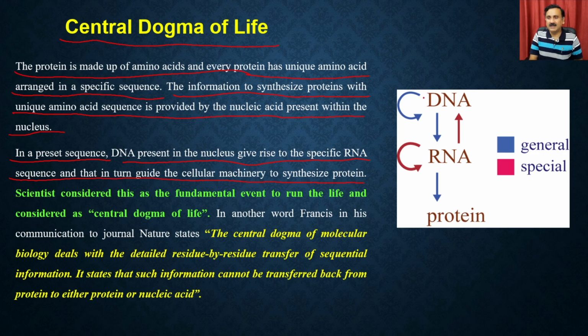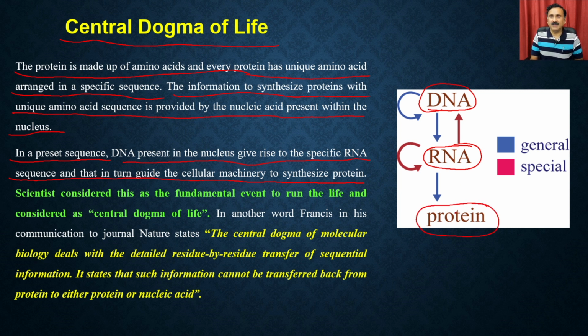So the DNA, whether it is present in the nucleus, or in the cytosol as in the case of a prokaryotic cell, is going to synthesize the RNA, and this RNA has the sequence information to synthesize the different types of amino acids, and then these amino acids are going to combine to give you the specific proteins.